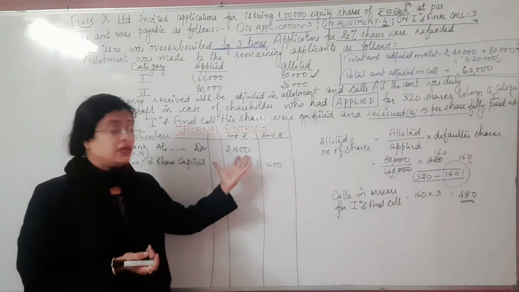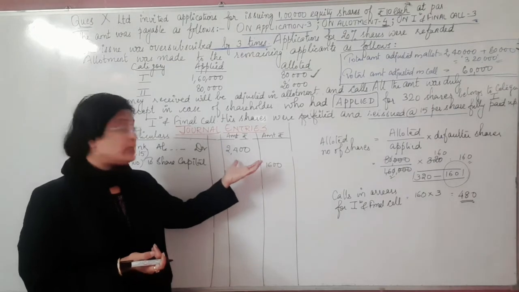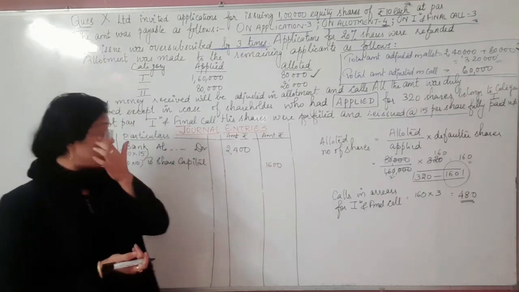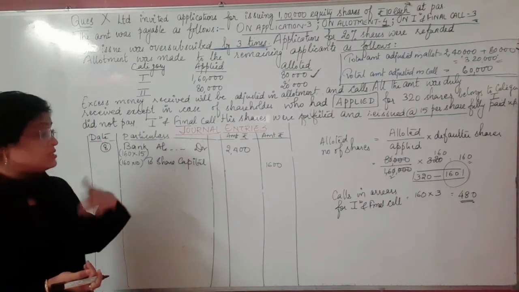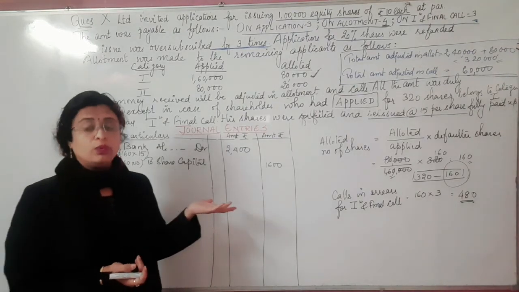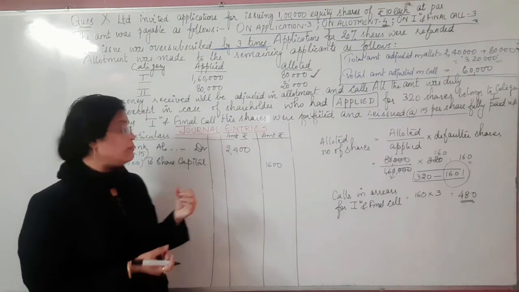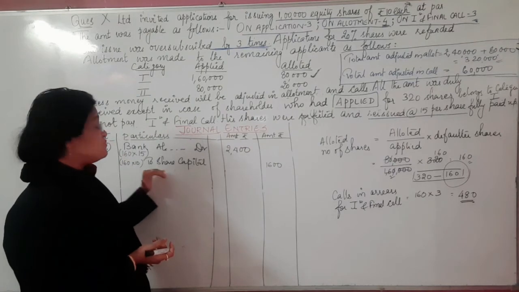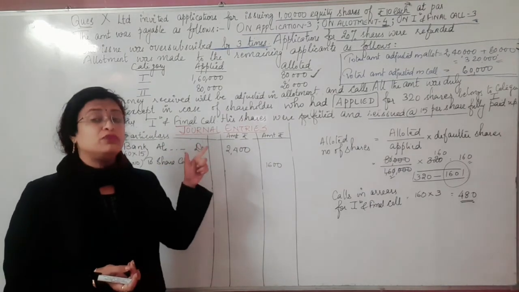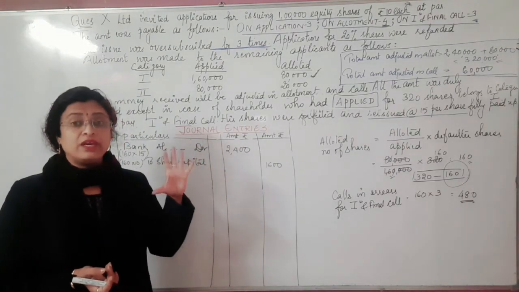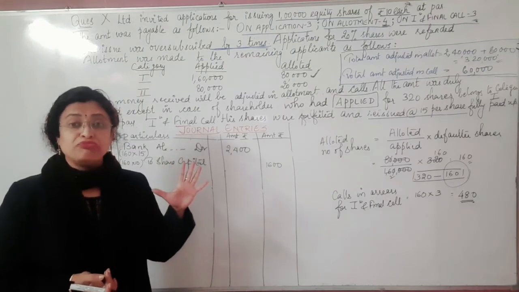That means it has issued them at a profit. When shares are issued above the face value, we call it securities premium. The 10 rupees face value shares are being sold at 15 rupees, so we have a gain of 5 rupees.